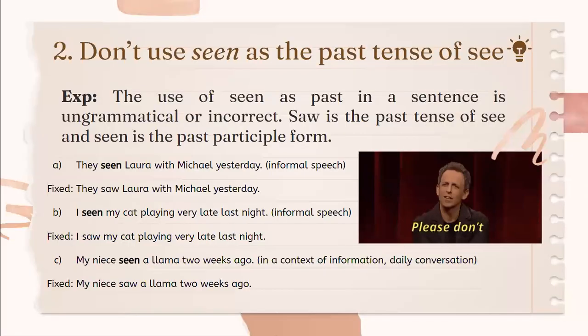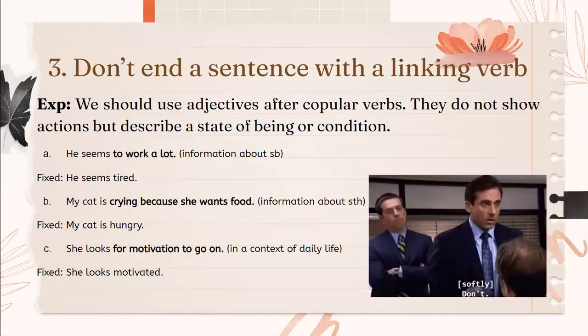Don't use seen as the past tense of see. The use of seen as past in a sentence is ungrammatical or incorrect. Saw is the past tense of see and seen is the past participle form. Example, they seen Laura with Michael yesterday, informal speech. Fixed, they saw Laura with Michael yesterday.